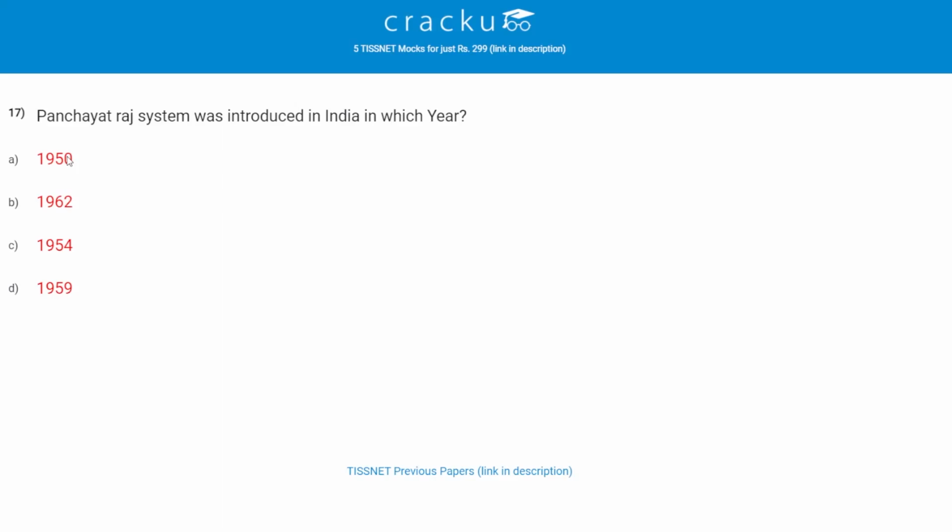Panchayat Raj system was introduced in India which year? The correct answer is D, 1959. Let's check the another question. National Foundation for Communal Harmony was set up in which year? The correct answer is B, 1992. Let's check the another question.